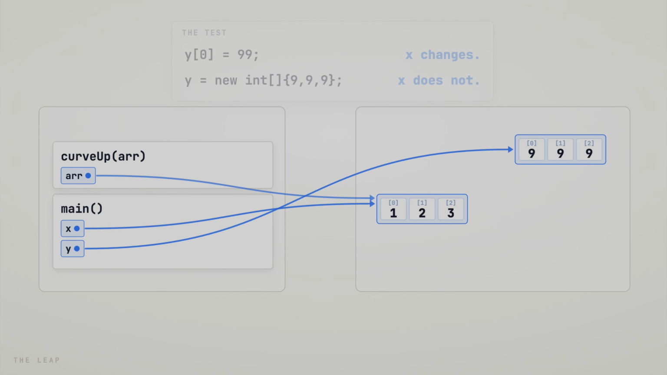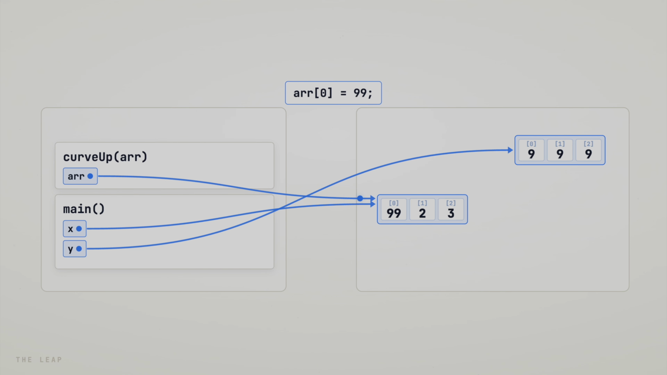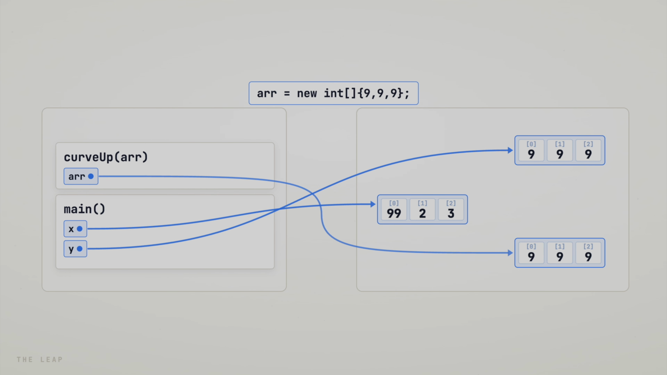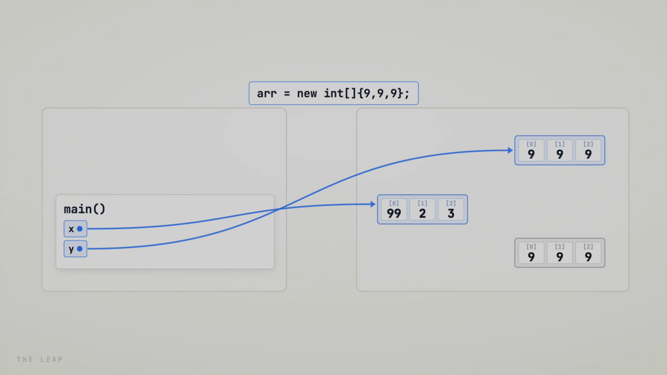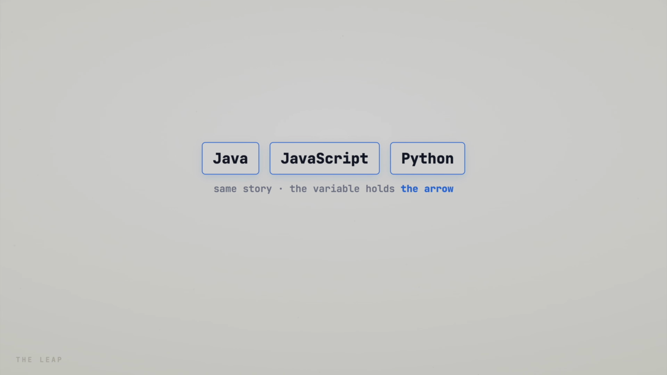Now pass the array to a method. It gets its own arrow to the same array. Change the array inside and the caller sees it. Reassign inside and nothing escapes. The frame pops, the arrow dies. Java copies the arrow, never the object. JavaScript and Python do the same.